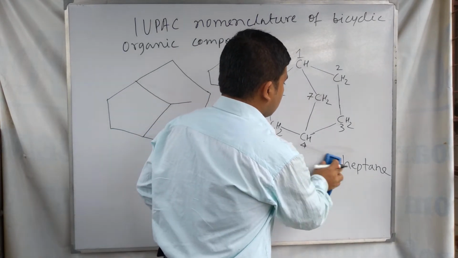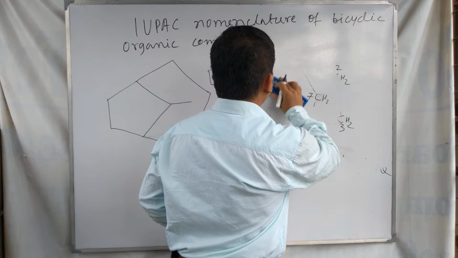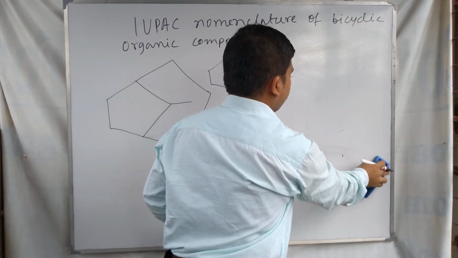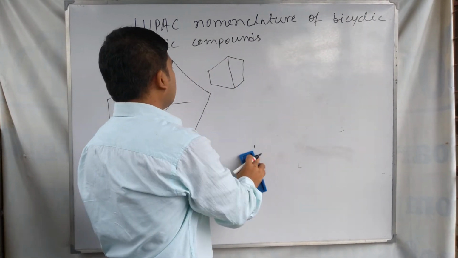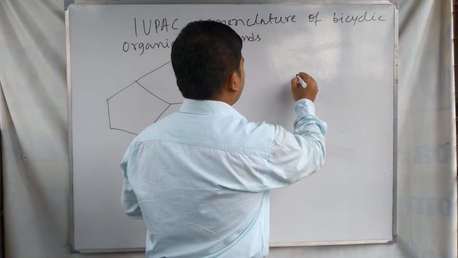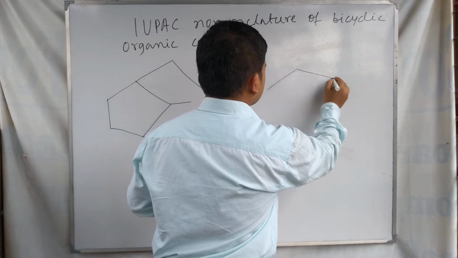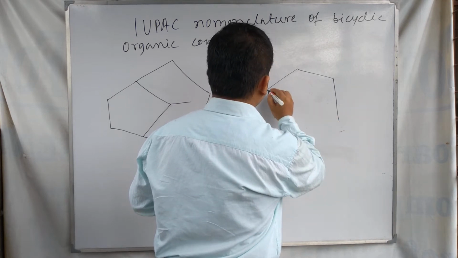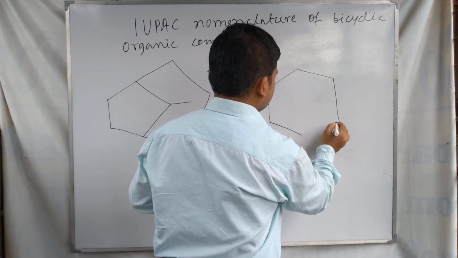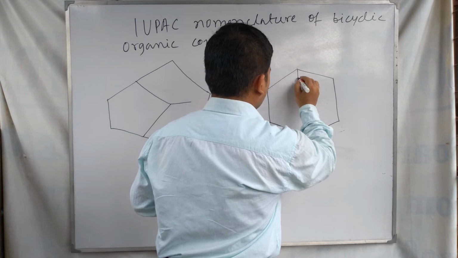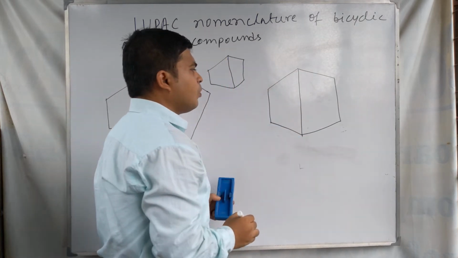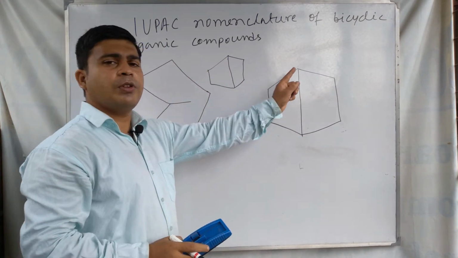Now we see some other examples of bicyclic compounds and their nomenclature. Suppose we take this one as an example. We have to write the IUPAC name of this molecule.